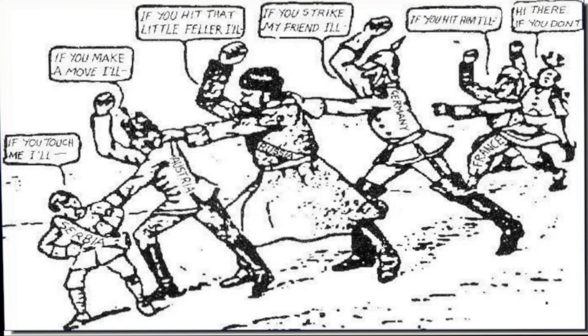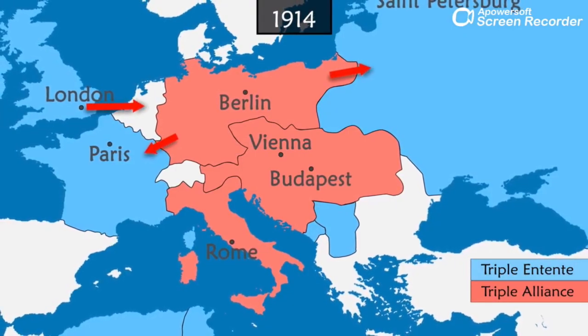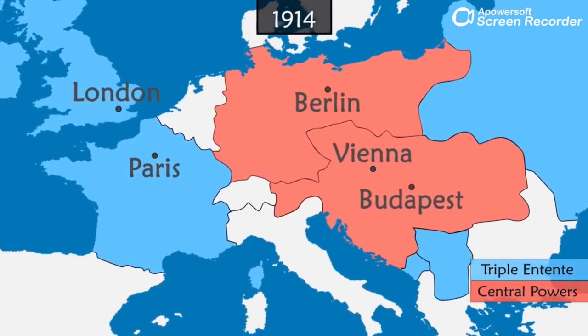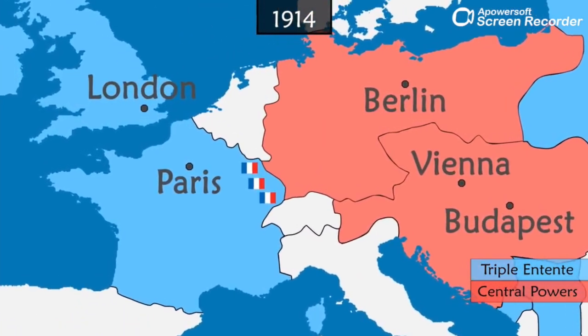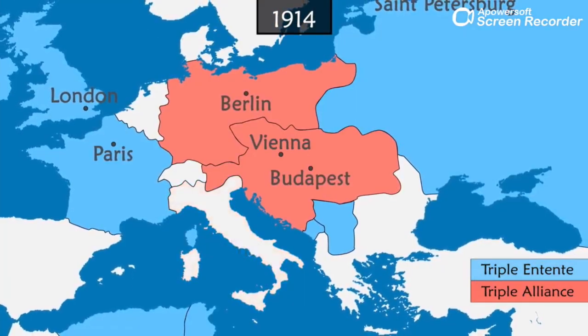At that moment, the game of alliances started. Russia, ally of Serbia, mobilized its army to support its ally. Then Germany, in order to support Austria, declared war on Russia and France, the ally of Russia. When Germany invaded Belgium to go to France, Britain, the ally of France and Belgium, declared war on Germany. Italy, the third ally of Germany and Austria-Hungary, withdrew from the Triple Alliance and remained neutral for a while.